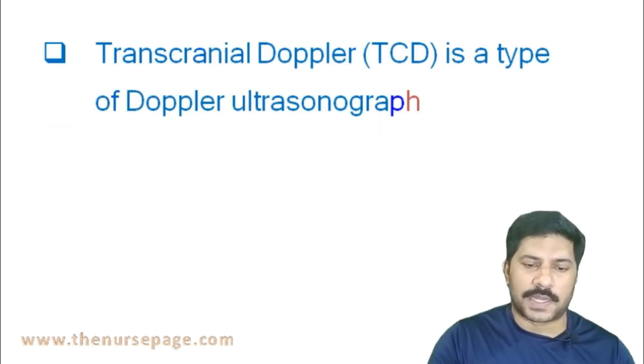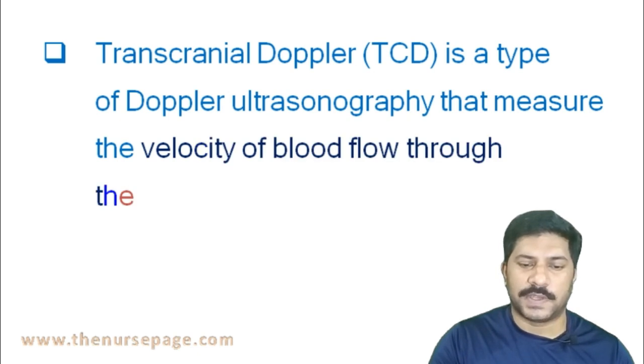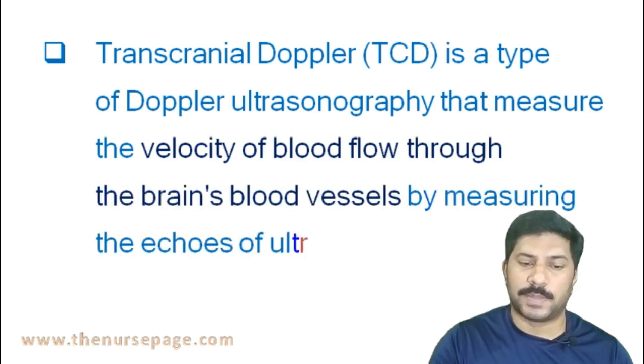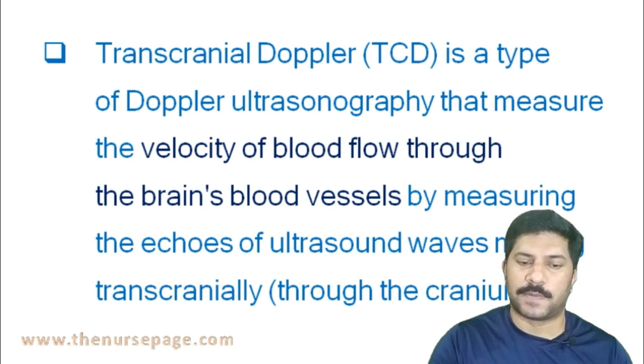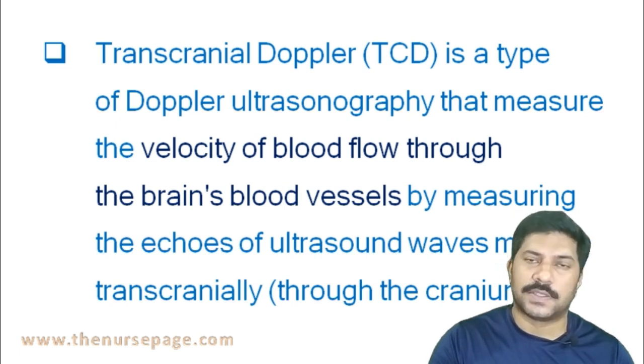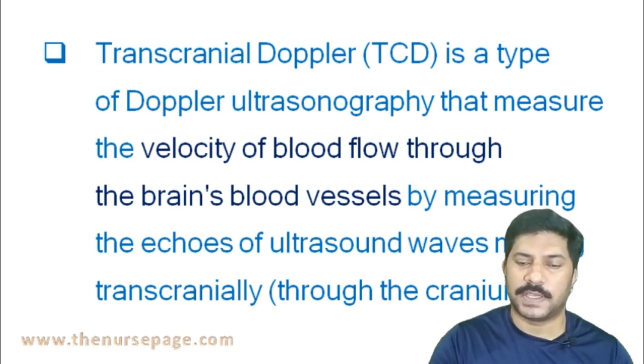Transcranial Doppler is a type of Doppler ultrasonography that measures the velocity of blood flow through the brain's blood vessels by measuring the echoes of ultrasound waves moving transcranially, that is, through the cranium.